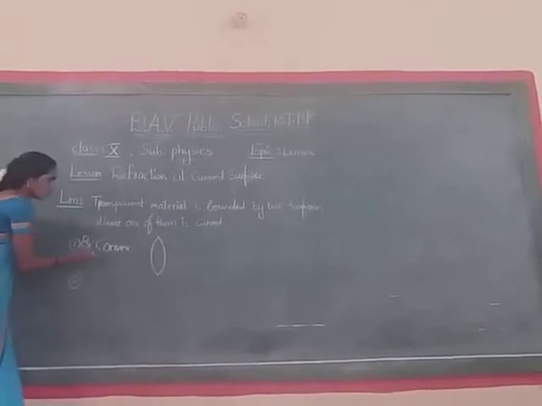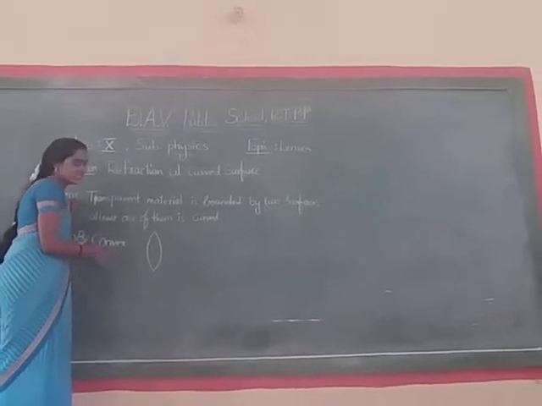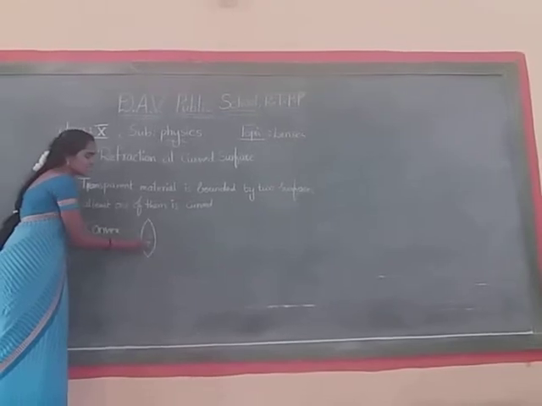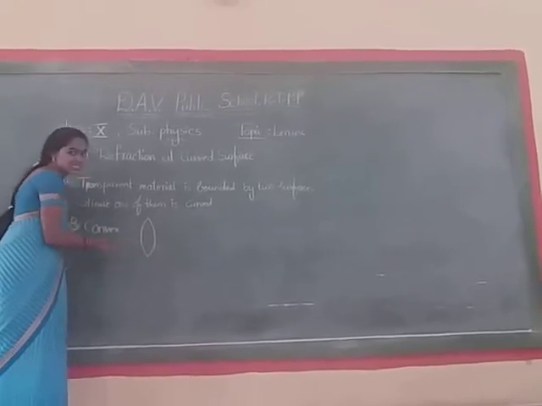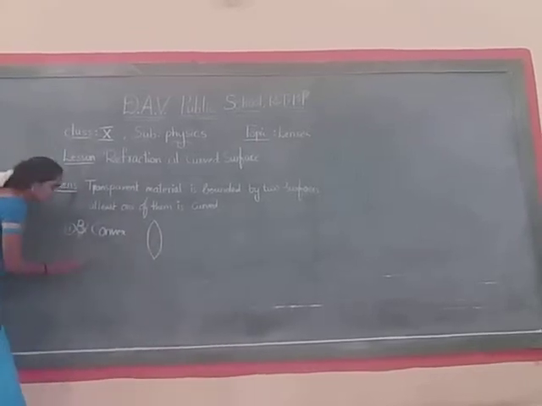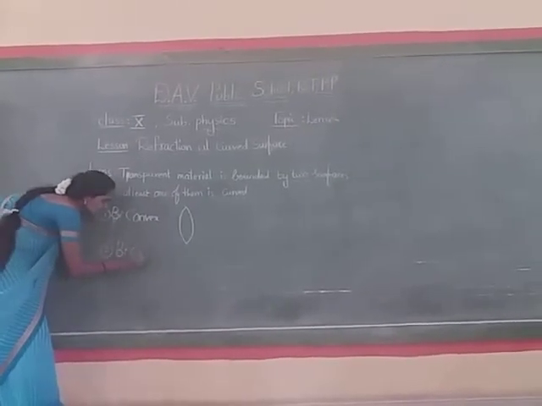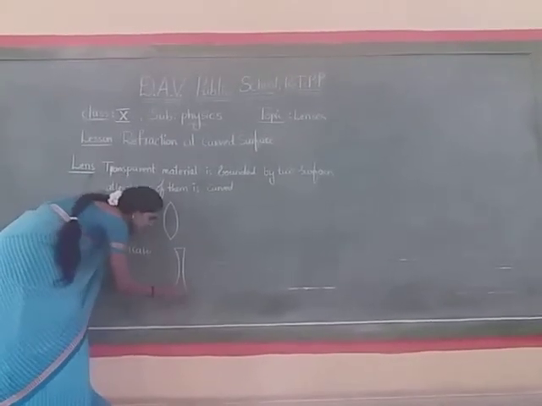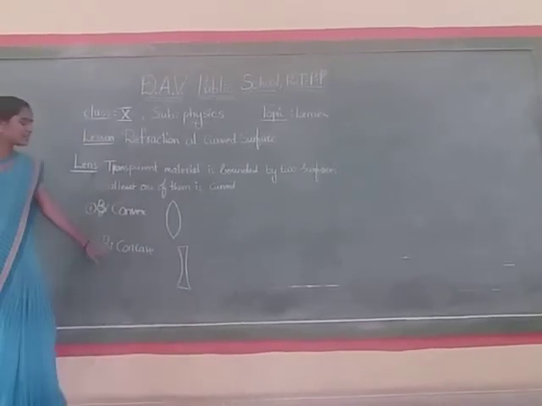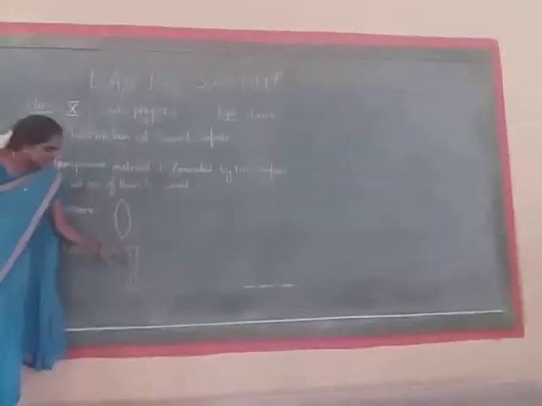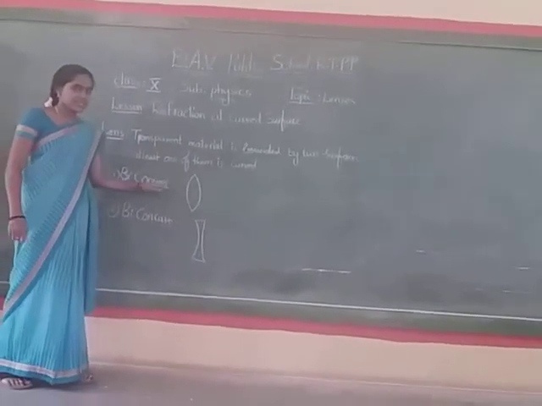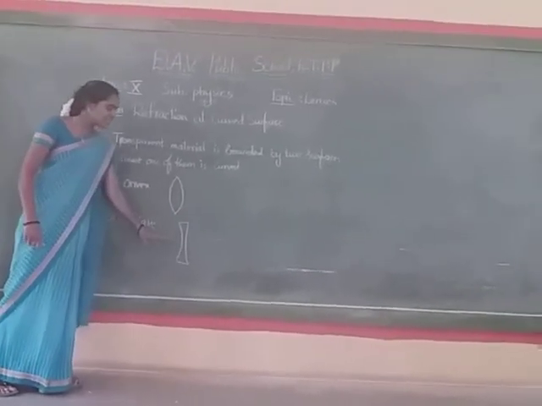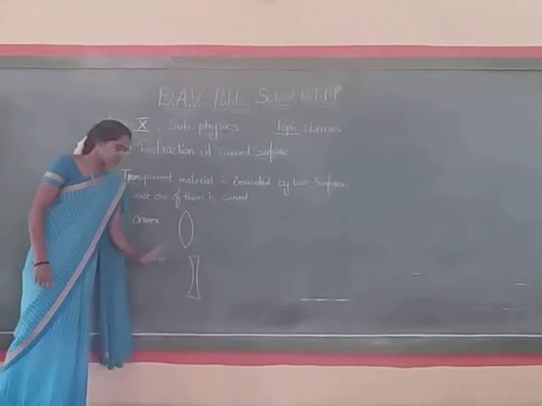A convex lens can be defined as the lens which is thicker at the middle and thinner at the edges. Next, the concave lens. It is bounded by two concave surfaces. The concave lens is defined as thinner at the middle and thicker at the edges. Vice versa, a convex lens is thicker at the middle and thinner at the edges, whereas a concave lens is thinner at the middle and thicker at the edges.